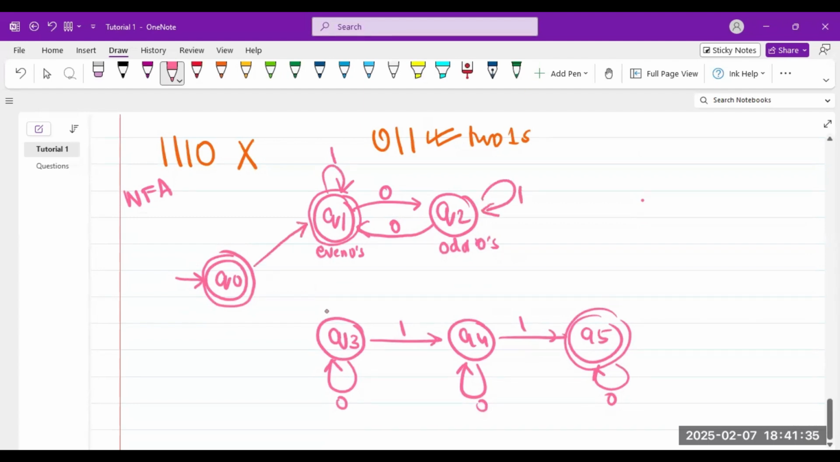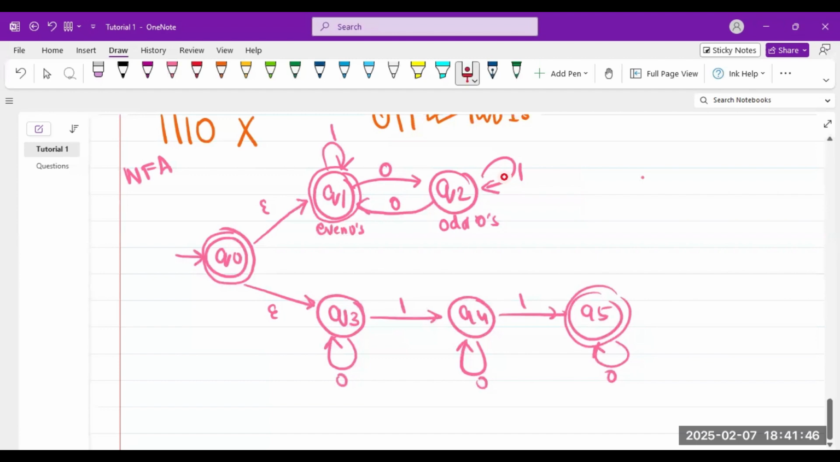So I say, okay, let's run them simultaneously. Let's just explain this. This may look tricky to understand, but it is very easy. It basically means that I start at Q0 and I make 2 copies of myself. In the first copy, I check, do I have even zeros? On the second copy, I check, do I have double ones?